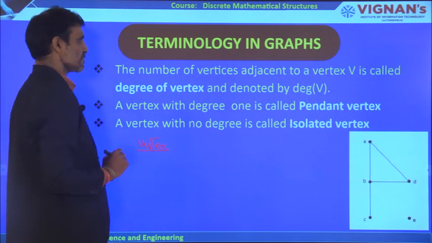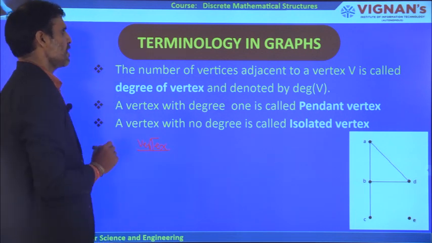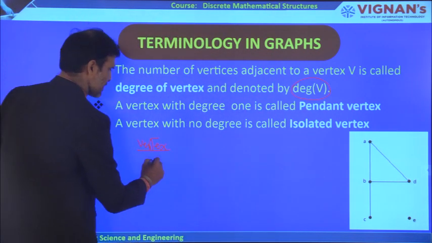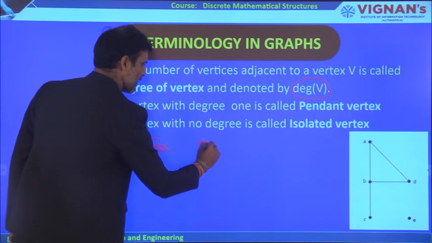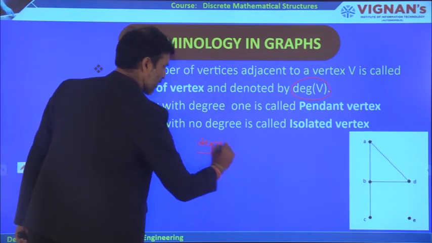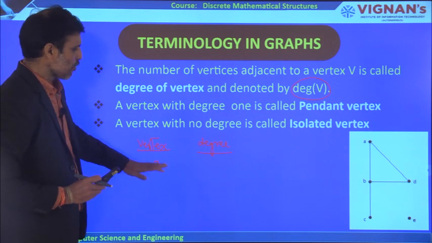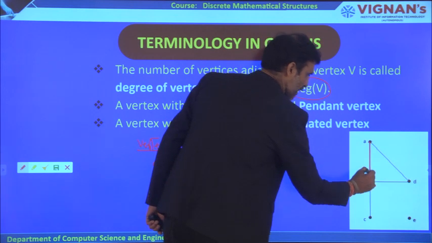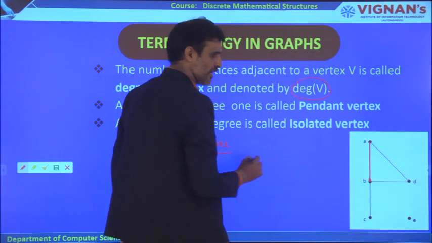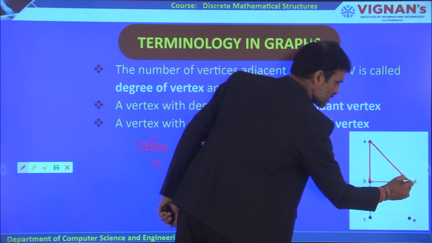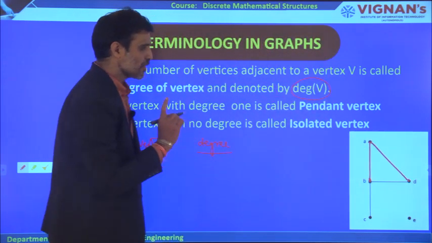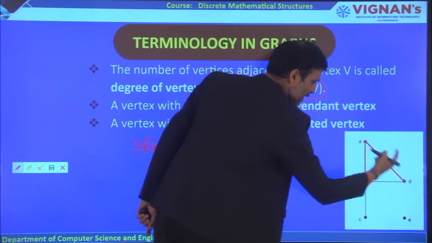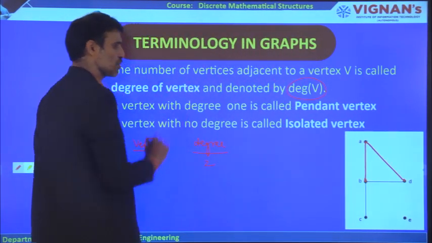It is denoted by degree of V. Let us define degree here. Coming to the vertex A, what is the degree? There are two vertices which are adjacent to A, those are B and D. Therefore the degree is 2.